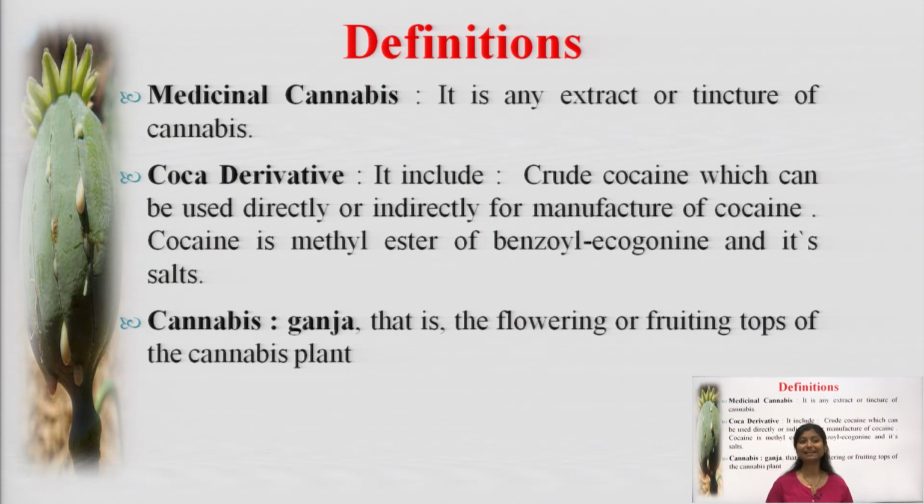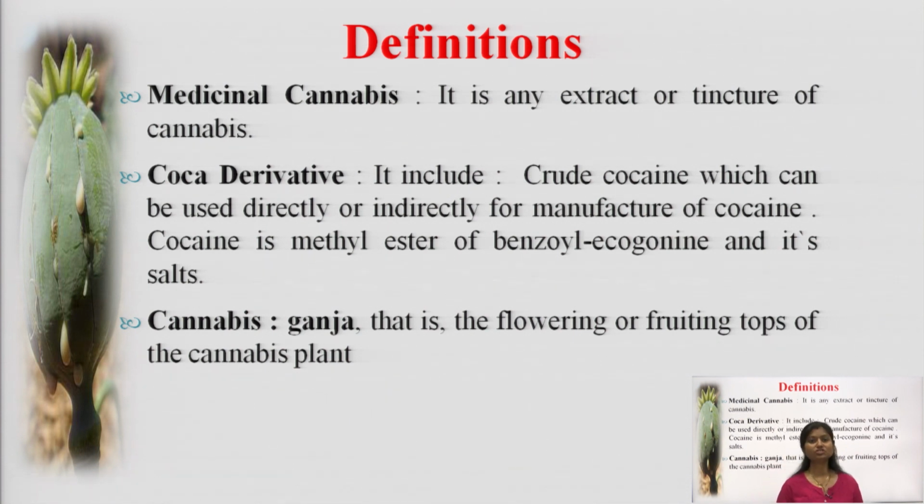Cocaine is the methyl ester of benzoyl ecgonine, that is the chemical or IUPAC name for the coca obtained from the coca plant, and its salts. We use it for preparation of many medicinal preparations, but if it is taken directly as a drug, then it comes under narcotic and psychotropic substances, and we have to control it. Now if we talk about cannabis, it has ganja also. Ganja is the flowering or fruiting top of the cannabis plant.